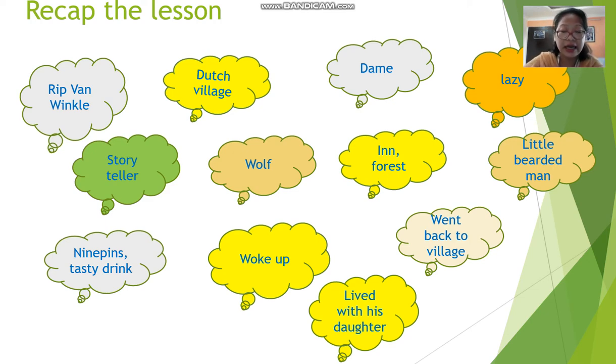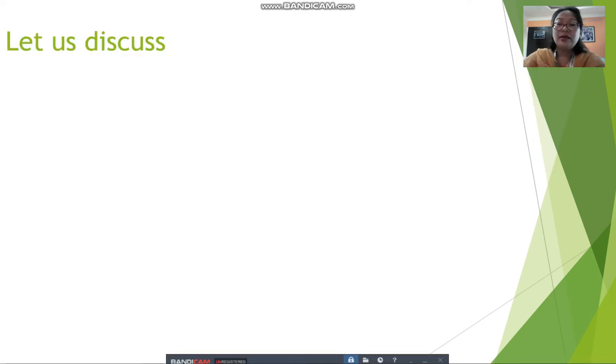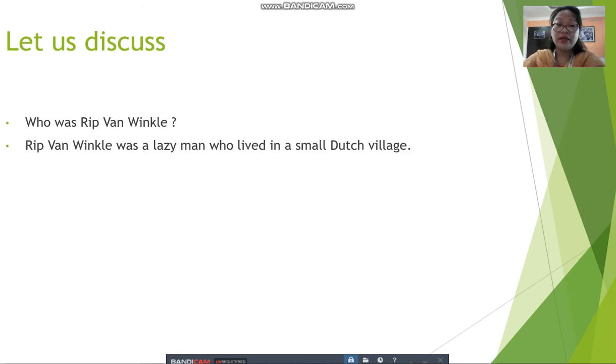This is a little recap of the story. Let us discuss a few question answers given in your textbook. Some questions. Who was Rip Van Winkle? Rip Van Winkle was a lazy man who lived in a small Dutch village.